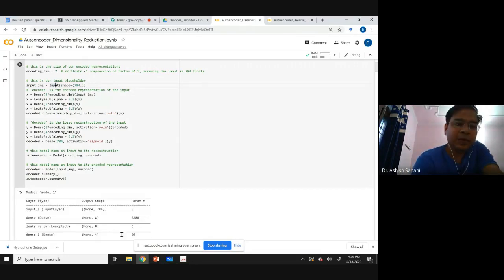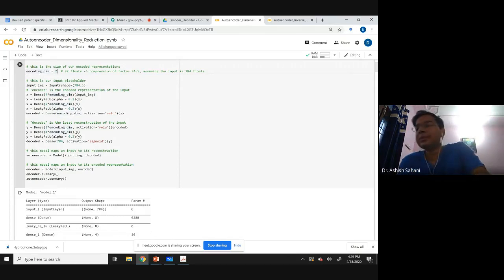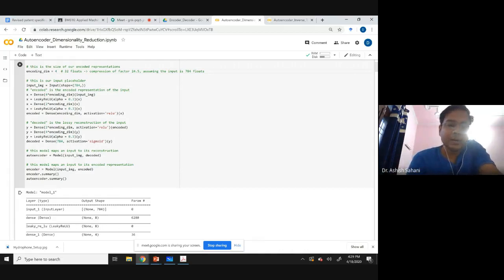The first input has a shape of 784. The input size is 784 by 1, and then it goes into a dense encoding. Encoding dimension I have put as 2. Encoding dimension equal to 2 means the bottleneck will have only 2 pixels. Or let's make the bottleneck 4 pixels. It will be a little clearer if we do it like this. Bottleneck equal to 4.